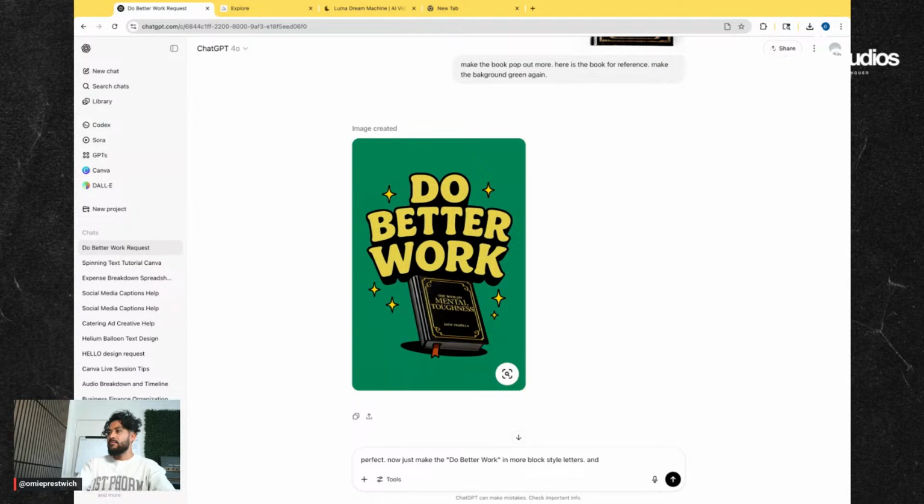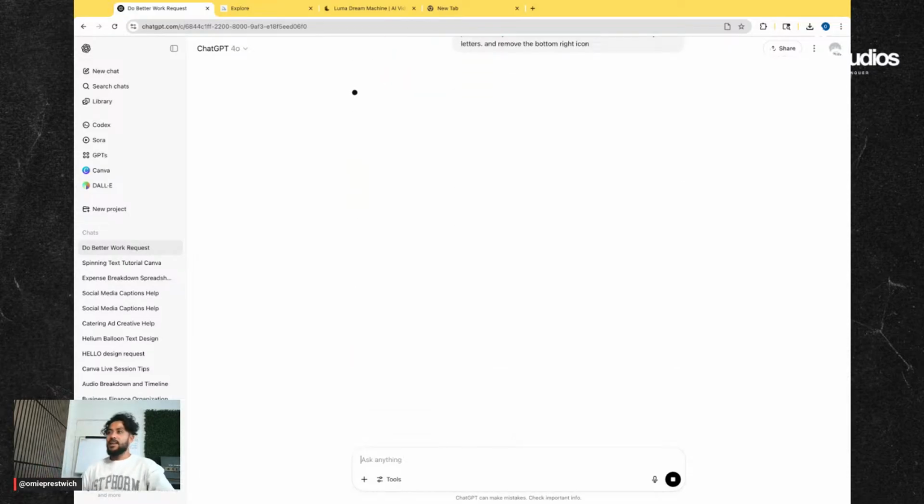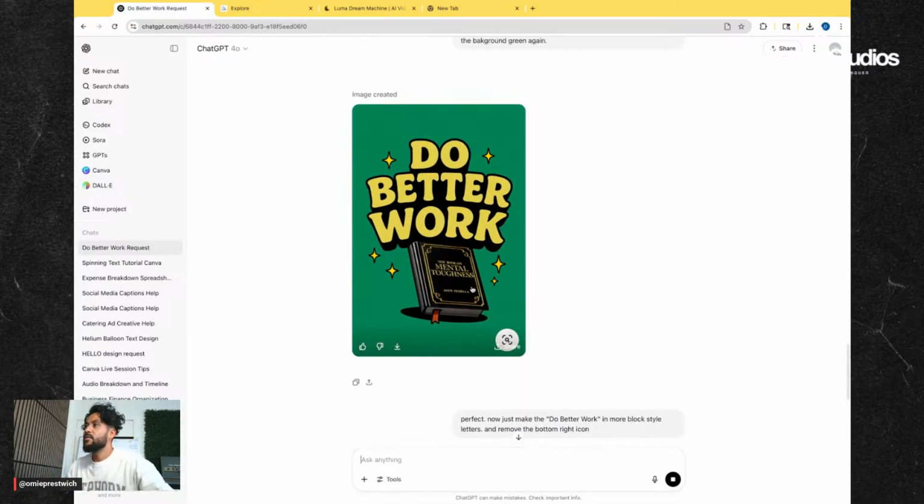And remove the bottom right icon. See what it does? I love that. Now we're getting somewhere, folks. And the reality, I could delete this on Photoshop.